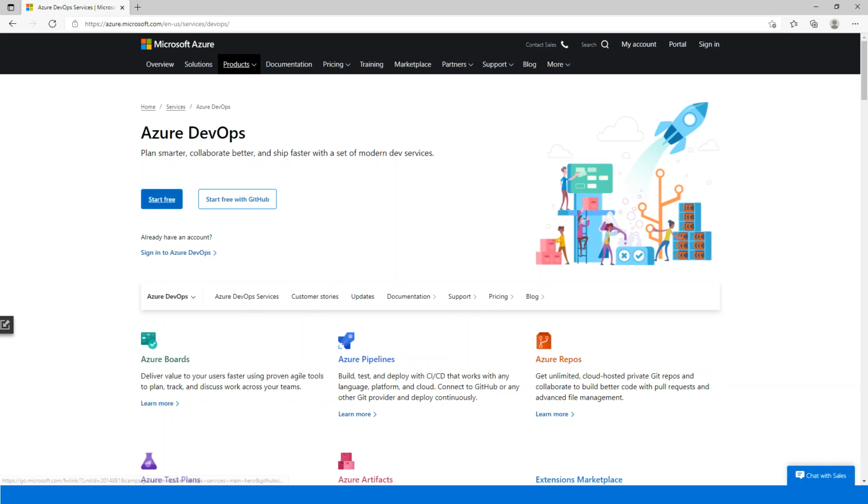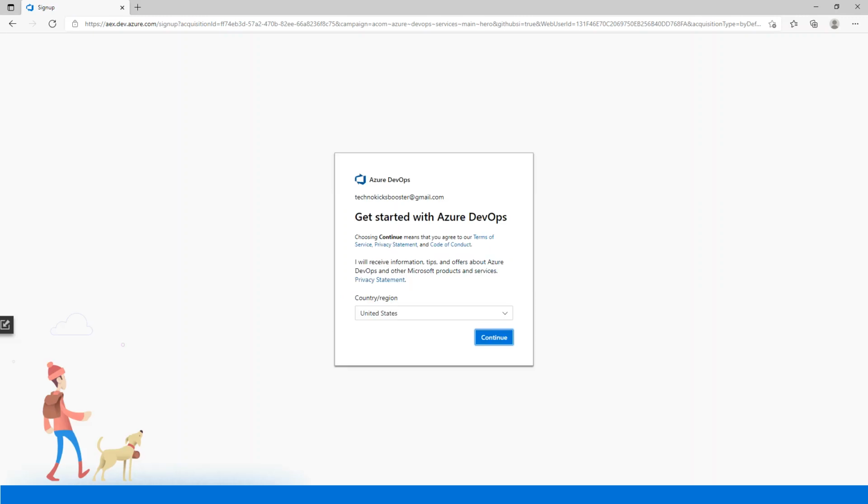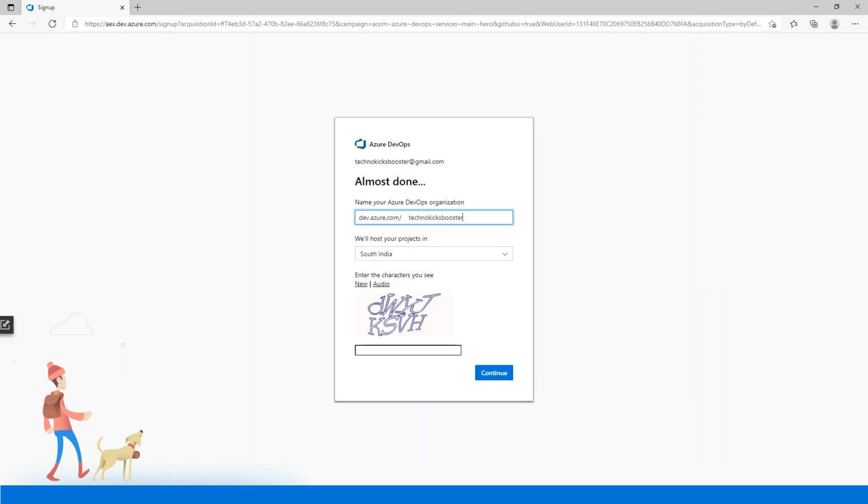So you can just click on Start free. When you click on Start free, it will ask you to sign in to your account. I'm already logged in with technobooster@gmail.com, so let's get started. When you click on it, it will ask you to create a new organization. So let me give the security key and then we'll proceed further.